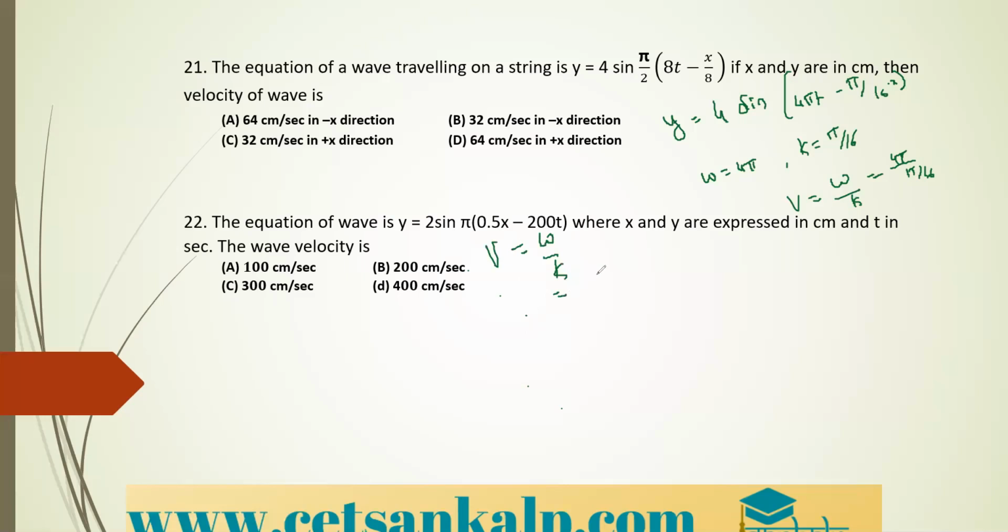Omega from the given equation is 200 pi, and k is 0.5 pi. Simplifying, 200 by 0.5 is 400 centimeter per second. That is option D. So this is how we can simplify it. Correct, students?